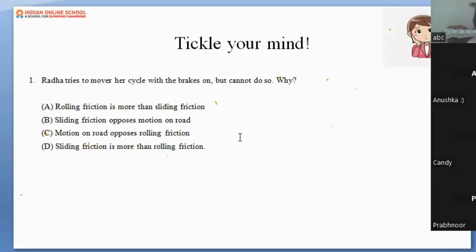Now here comes the time for your knowledge test. I am going to give you some questions. I'm reading a question for you. Just think over and speak out the answer. Radha tries to move her bicycle with a brake on, but cannot do so. Why?